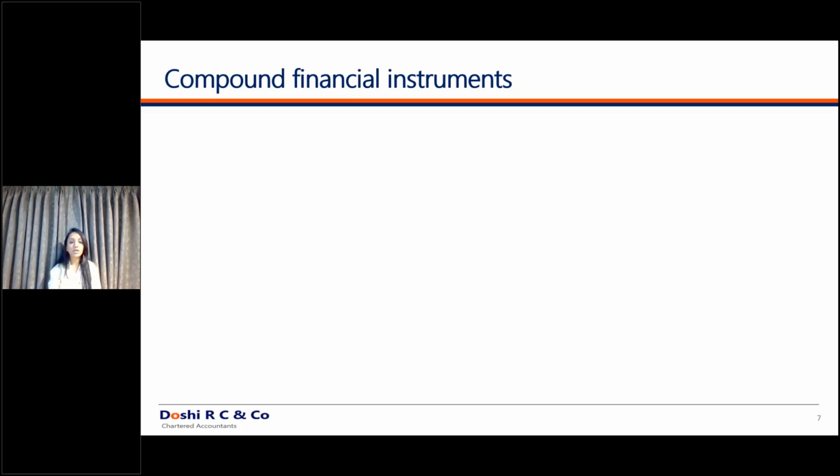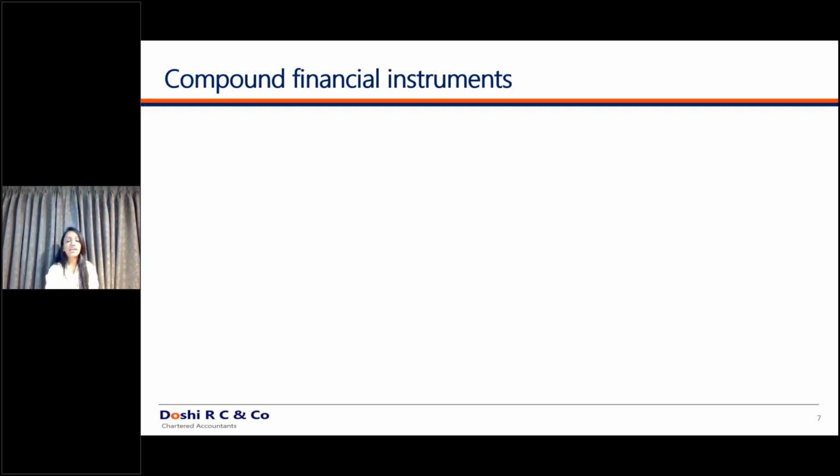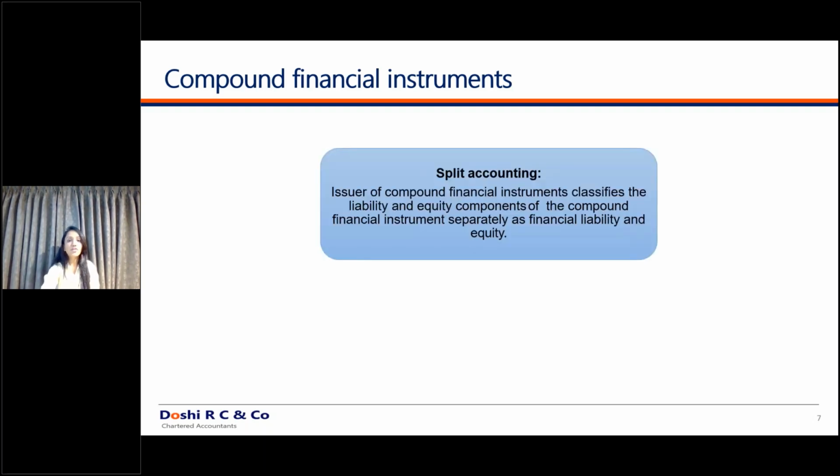In those cases, what are such kind of instruments? It is a compound financial instrument. So if there is a liability as well as an equity component for a particular financial instrument, then it is a compound financial instrument. So in our present case, what is the liability portion?